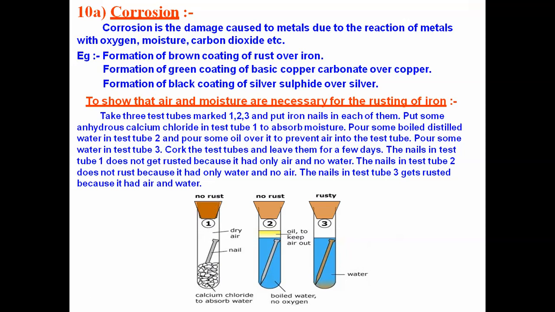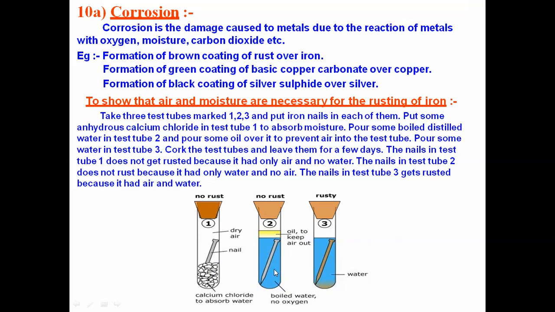In the second test tube, we are taking boiled distilled water and pouring some oil over it to prevent air from getting into the test tube. So here they have taken anhydrous calcium chloride, so water will not be there, but air will be there.